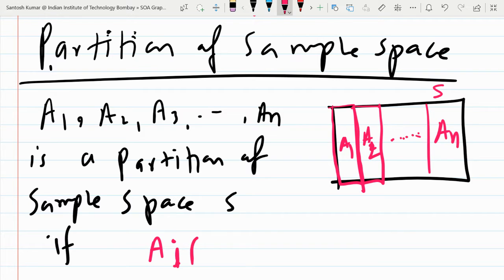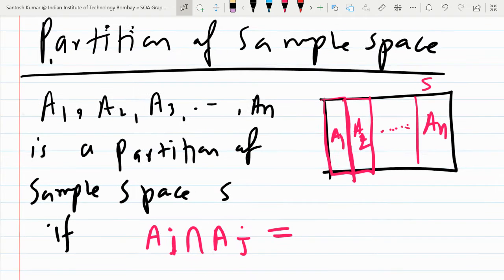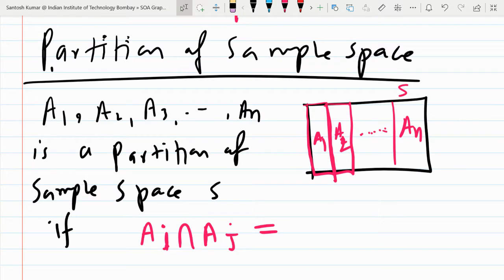Ai intersection Aj, where i and j you can take any number from 1 to n, like A1 intersection A2, A2 intersection A3, A1 intersection An, any two you select.